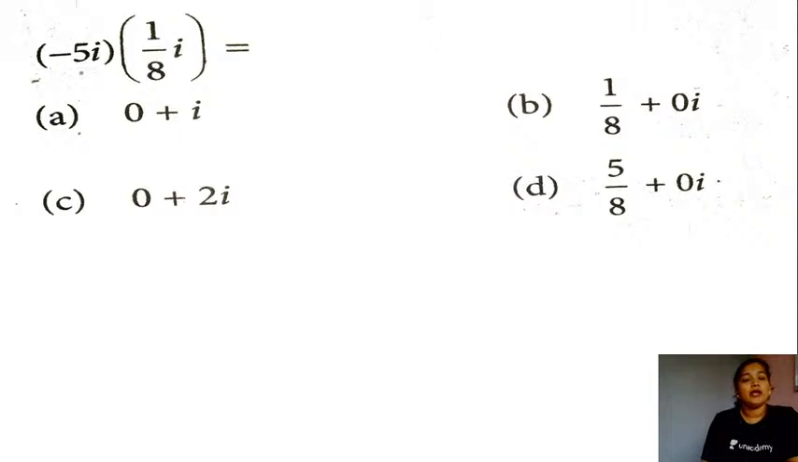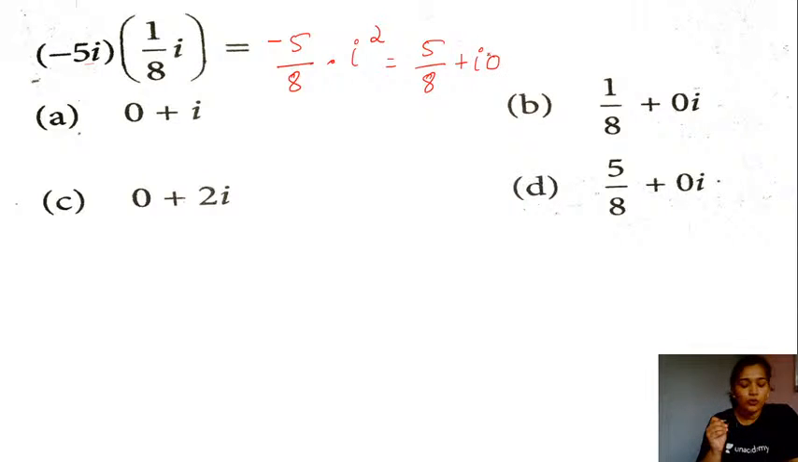So let's multiply the numerical values. Minus 5 into 1 by 8. So this is minus 5 by 8 into, you have the iota into iota, which is iota square. What is the value for iota square? This is minus 1. So the value here in this case will be 5 by 8. 5 by 8 is a real number, right? So we have the real part, we do not have the imaginary part. So I am adding on the imaginary part, that is iota into 0. So the right answer for this question is going to be the option D here, that is 5 by 8 plus 0 times iota.